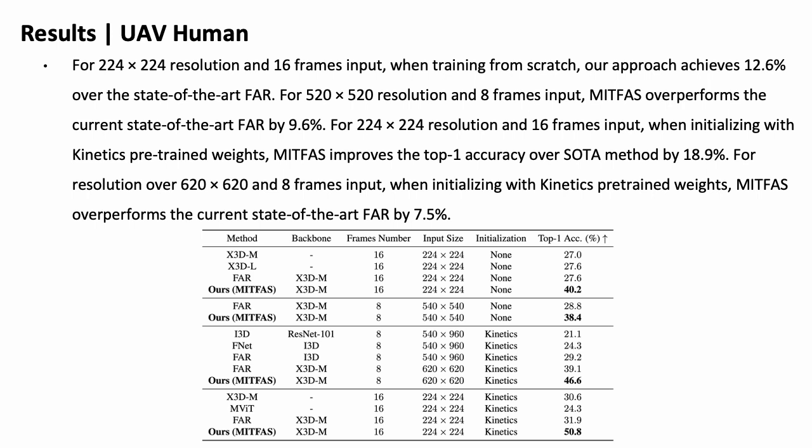MITFAS outperforms the current state-of-the-art FAR by 9.6% when training from scratch. For 224 by 224 resolution and 16 frames input, when initializing with the Kinetics pre-trained weights, MITFAS improves the top one accuracy over baseline by 20.2% and over the SOTA method by 18.9%.